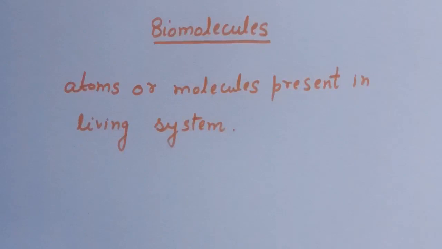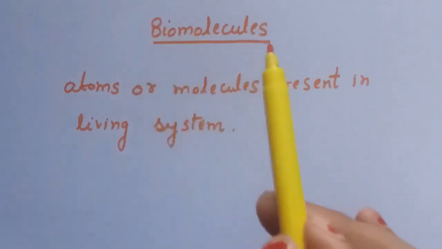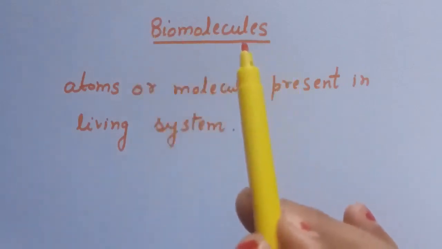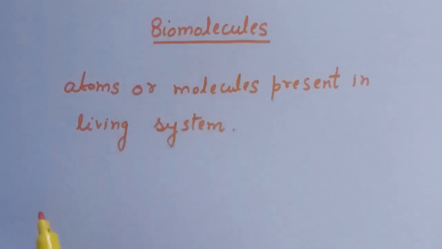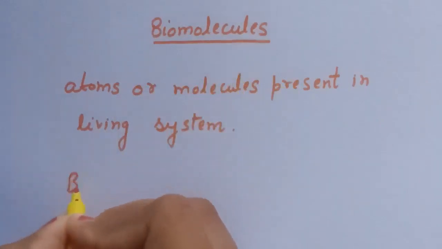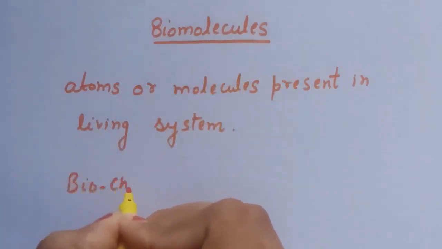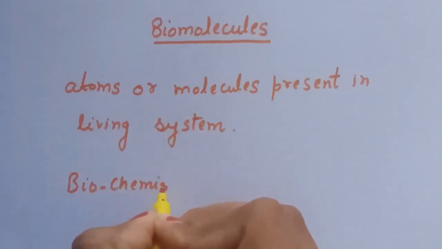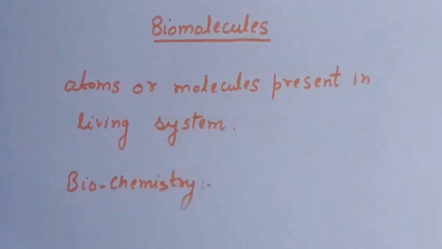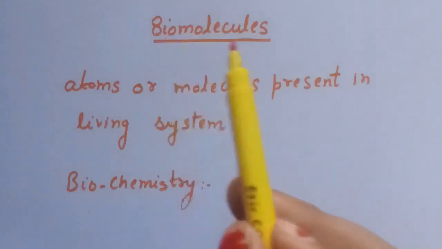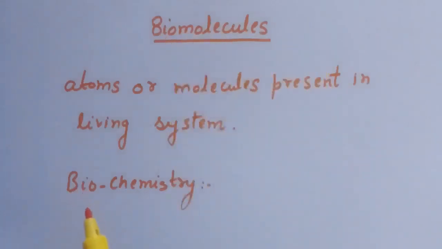And the most amazing thing about a living system is that it is composed of non-living atoms and molecules. The study of these biomolecules can be done under the branch of chemistry that is known as biochemistry.